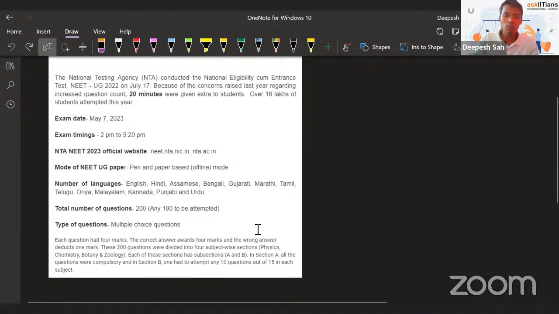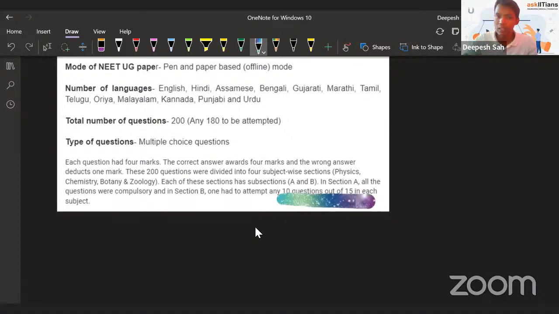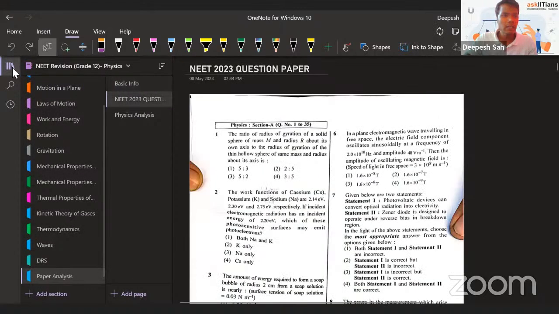And why is that so? Because you have majorly two sections. You have a section A and you have a section B, and in section B, you have to attempt 10 questions out of the 15 in each subject. Now, this is the question paper.